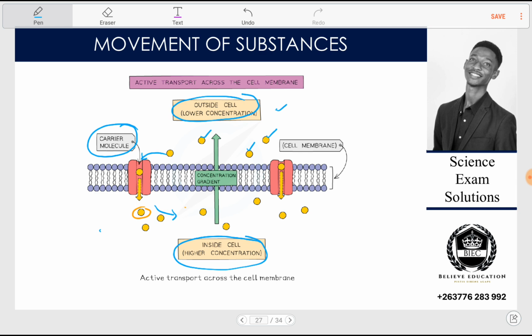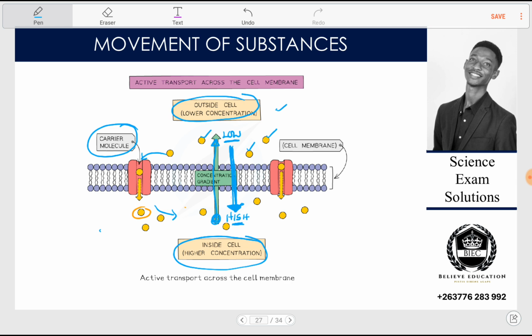And as you can see, because here there is low concentration and here there is high concentration, we had a concentration gradient, which was going from high to low. Are we together? But our movement of particles now is from this low end going to the what? To the high end. So it has gone against the concentration what? Gradient, and it. So that's how it goes against the concentration gradient.